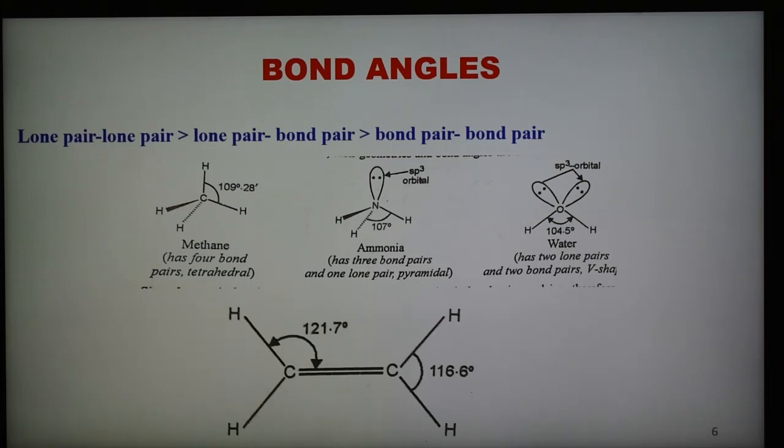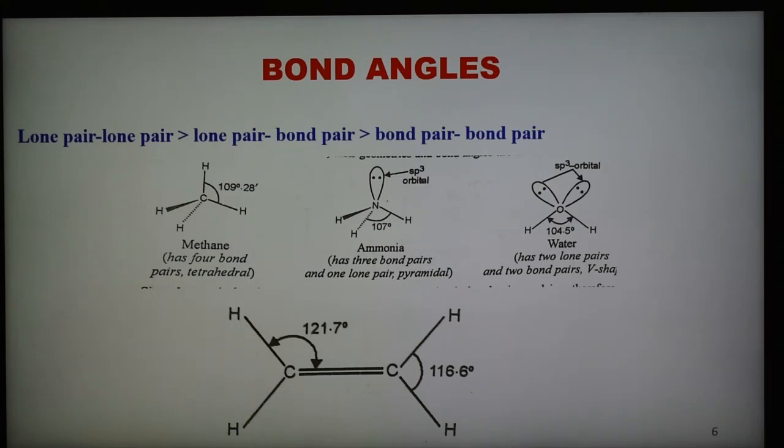Similarly, variations are generally found from the ideal values of 120 degrees and 180 degrees for sp2 and sp carbon atoms. For example, in ethylene, the H-C-C and H-C-H bond angles are 121.7 and 116.6 degrees.